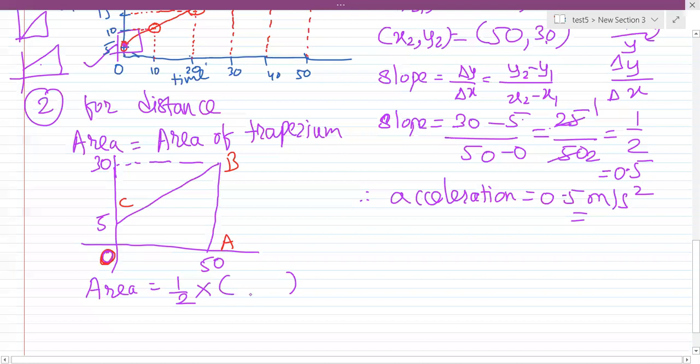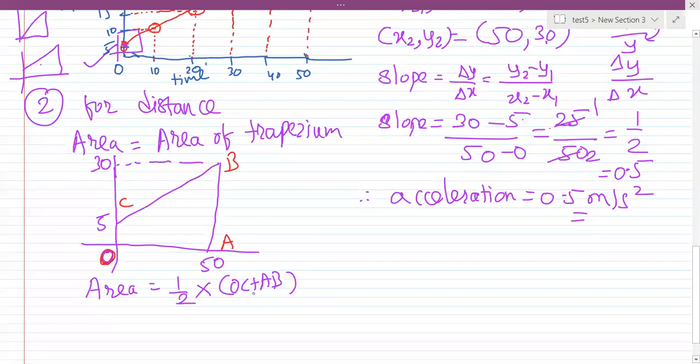What should I write here? Which alphabet should I write in this place, in the bracket? Sum of parallel sides, but which? Rushikesh, that is correct. OC plus AB. Only one student was able to give it. OC plus AB, sum of parallel sides into height.